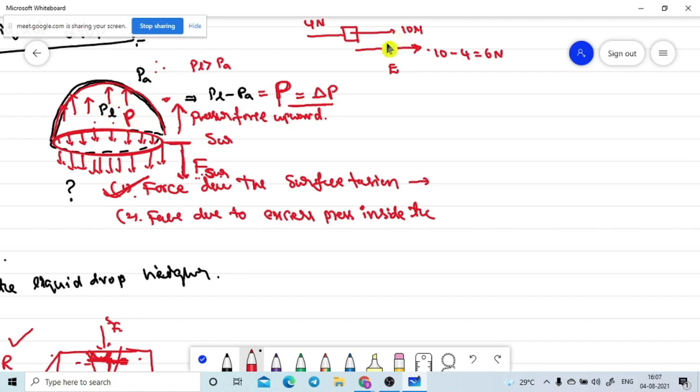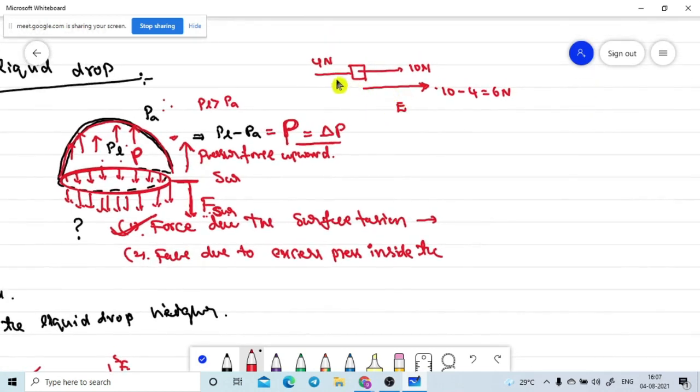In the same diagram, see, this 4 Newton force is acting in this direction, and the 10 Newton force is acting in this direction. The resultant force, the difference of the forces, will act in which direction? Where the larger amount of force is acting, along that direction the net force acts. Here also, the resultant pressure is acting in the upward direction. More force is acting upward, less force is acting downward. That's why I took this one. Are you getting or not? Yes, pressure will always act perpendicular to the area of cross section of the surface.